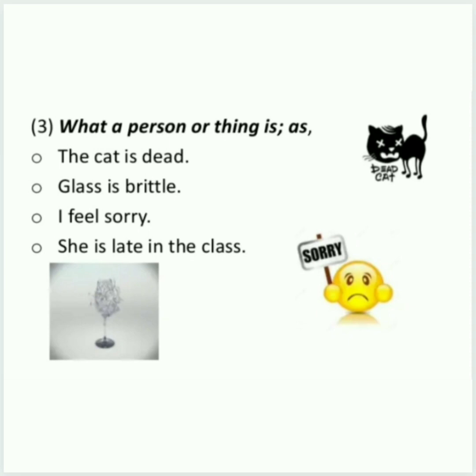So the sentence is about the cat, that it is dead. Glass is brittle. I feel sorry. She is late in the class. So here is dead, is brittle, feel and is late are verbs.